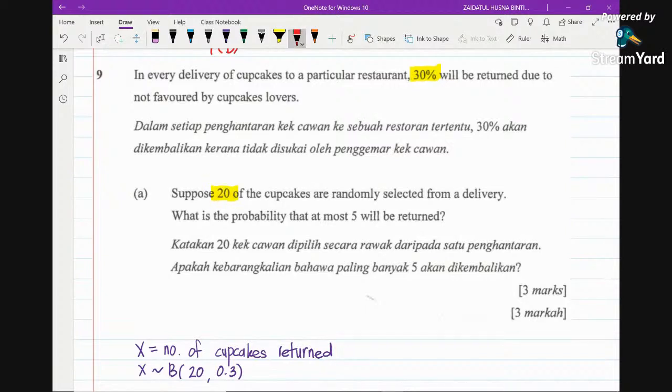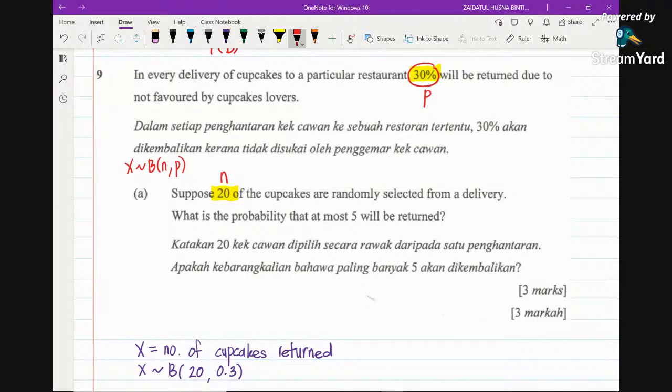Then suppose 20 of the cupcakes are randomly selected. From this statement, you know that this is going to be your n, the number of samples, and this is going to be the probability of success. If you have got the n and the p, for sure it's going to be binomial distribution. Why? Because only binomial distribution can be used to model a discrete random variable provided that we are given the n and the p.